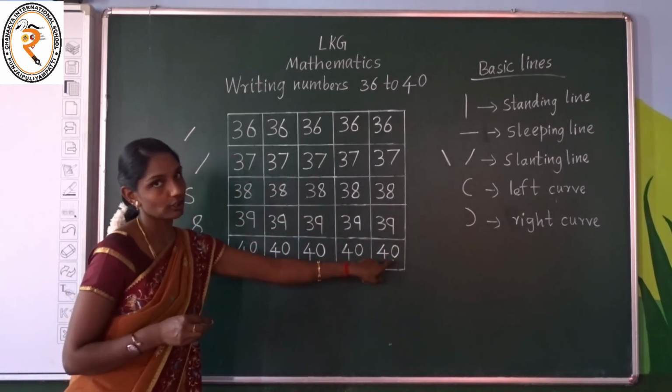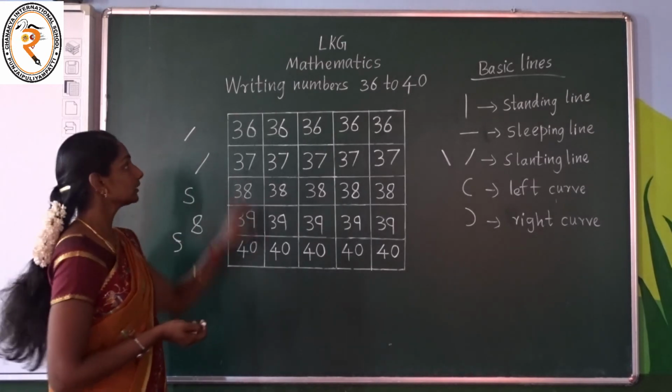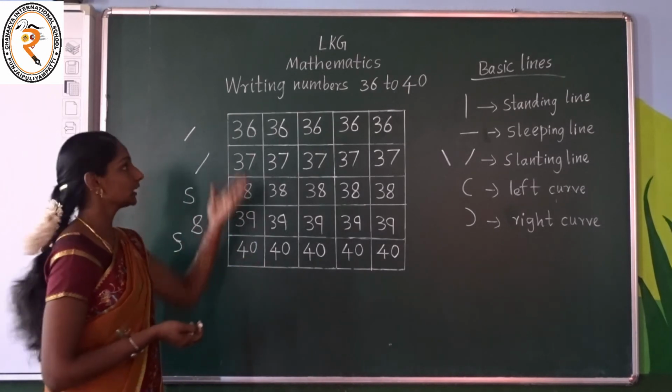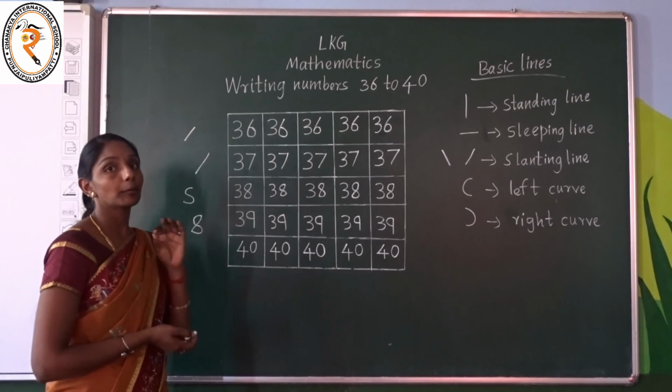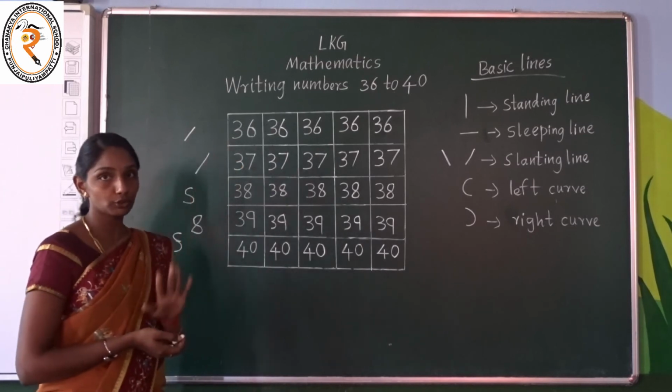40, 40. Children, now I hope that you are all clear with numbers 36 to 40. Keep practicing to write the numbers 36 to 40. Okay children? Once a day you have to write numbers 1 to 10.